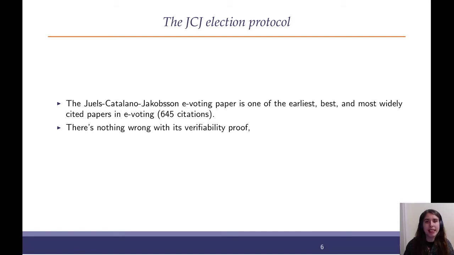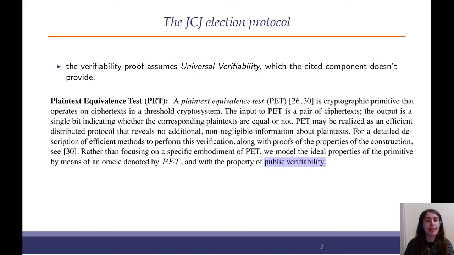However, it makes a small assumption that, without the careful eye of reviewing the requirements, can lead to a catastrophic failure. The components it refers to are completely correct. However, in order to prove verifiability, it requires that the component has universal verifiability. And the paper that it cites is this Jakobsson-Juels paper that does not satisfy this requirement.